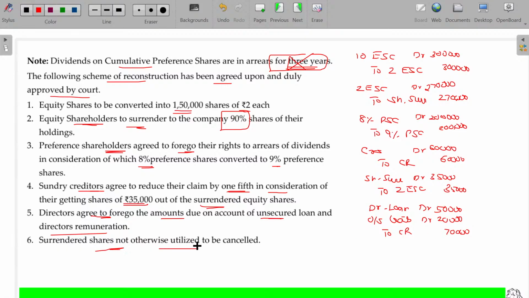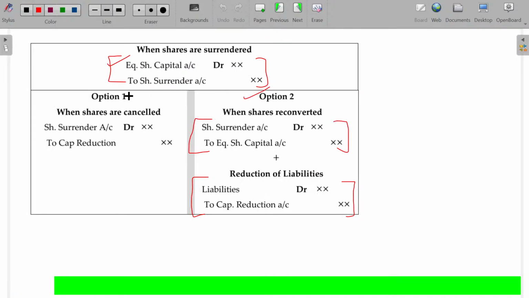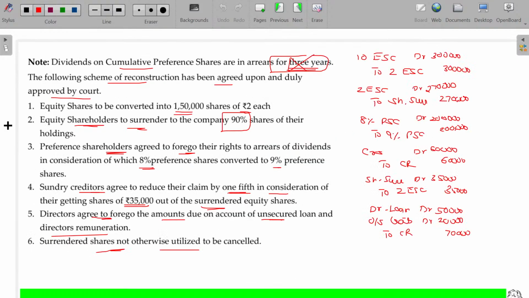Surrendered shares not otherwise utilized to be cancelled. Now, what happened? This scenario, option 1 scenario. When the shares surrendered not required hereafter could be cancelled. While cancelling, the share surrender becomes equity, means capital reduction. Clubbing these two will be the final entry. Share surrender account debit to capital reduction. How much is this? Out of 270, we used 35 for the settlement of creditors. Balance still we have 235 not required, can be transferred over to the capital reduction account.